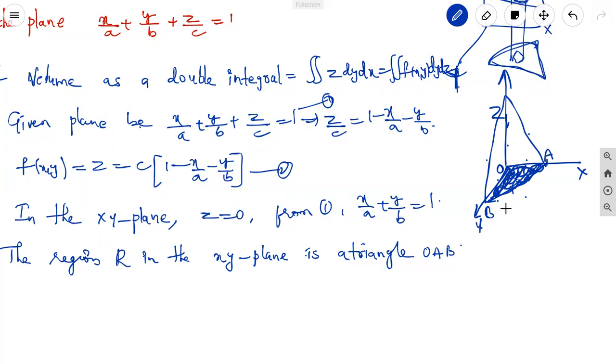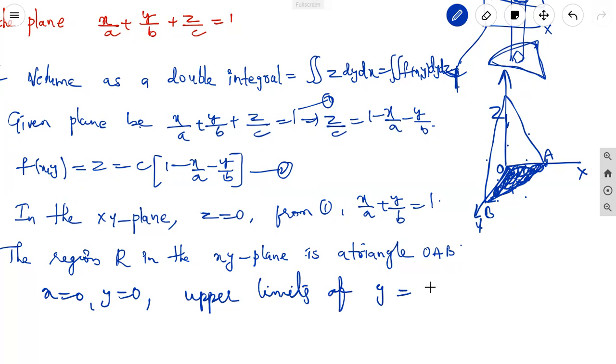In the region, we can take the lower limits. In the xy plane, the lower limits are x equal to 0 and y equal to 0. The upper limit of y is equal to 1 minus x by a, into b.